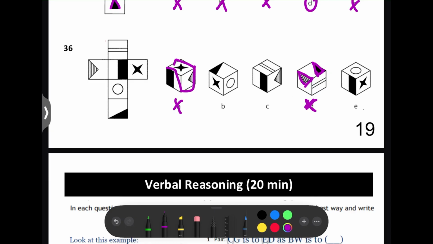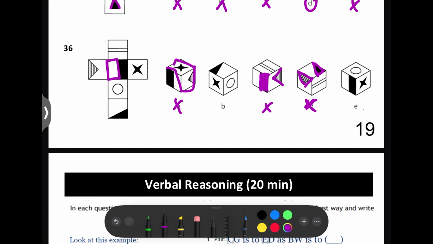And we can also rule out C here because the triangle here is facing the black side of that shape, where here it's facing the white side.